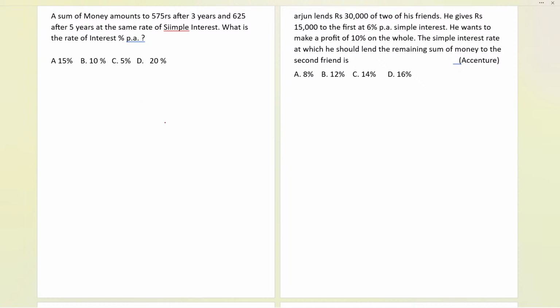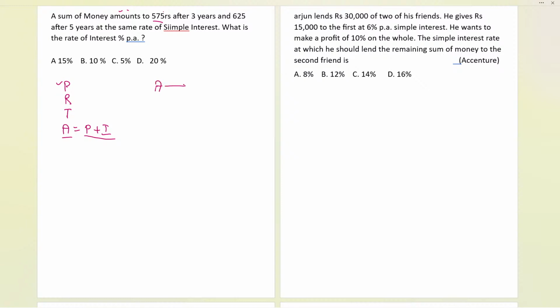Now let us see. The question says, sum of money amounts. Try to understand over here: there is a principal, there is a rate, there is a time, and there is an amount. And amount is always principal plus interest. So don't get confused. Usually we take it as principal only because we assume the money written here is the principal. That is a mistake we all make. Amounts to 575 - this is the amount given.